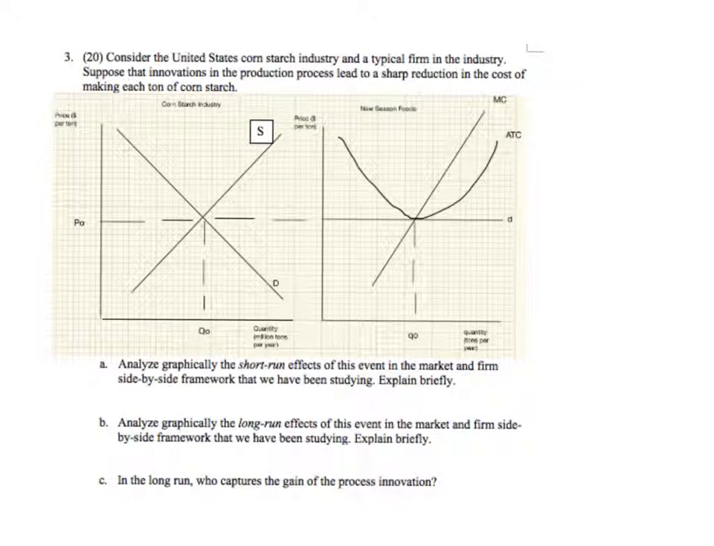All right, this one, I knew this one would be hard, and some of you nailed it, but it was hard for a lot of you. So we have this cornstarch firm and a cornstarch industry, and we've got a sharp reduction in the cost of making each ton of cornstarch. So variable cost decrease. Let's do the short run in blue.